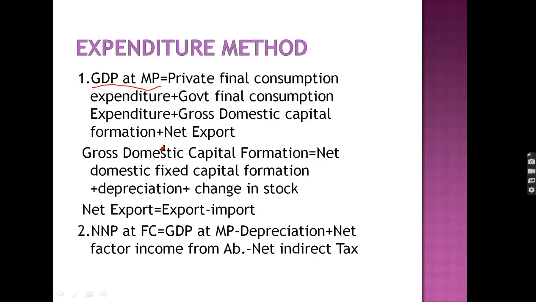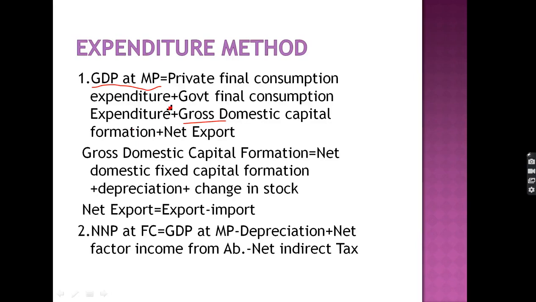Private final consumption expenditure is the expenditure by the households. Government final consumption expenditure is the expenditure by the government on the purchase of uniforms for its soldiers, on the purchase of food grains for distribution in the public distribution system. Gross domestic capital formation is the capital formation. It includes the purchase of new machinery as well as depreciation, because the gross is given in it. It also includes net export. Net export is the export minus import.